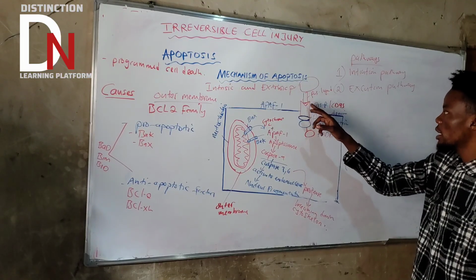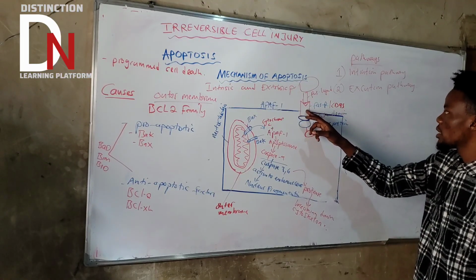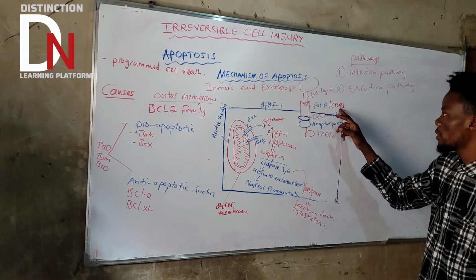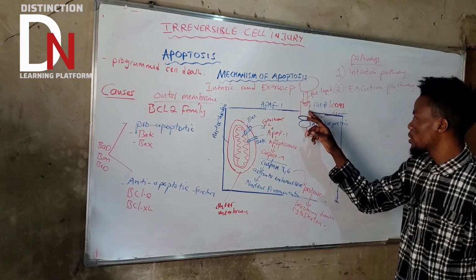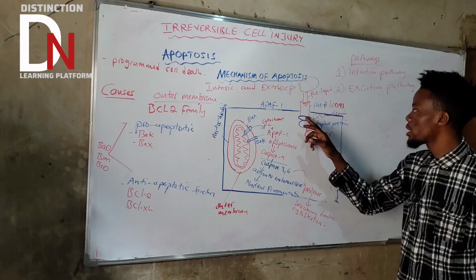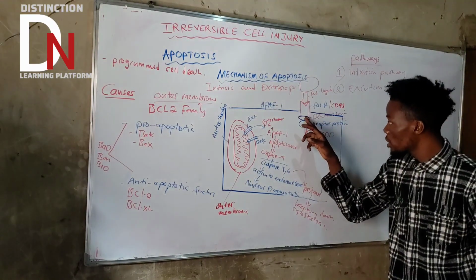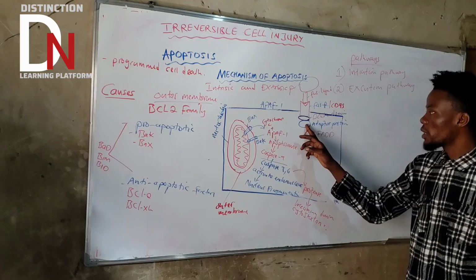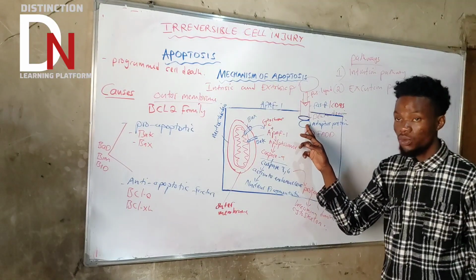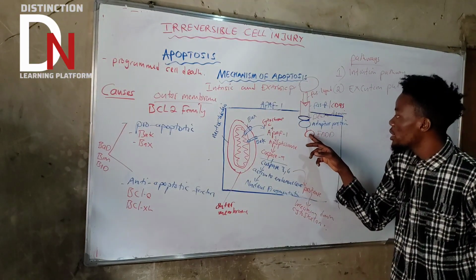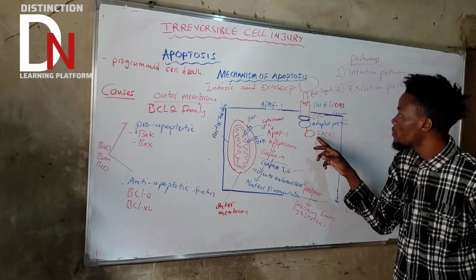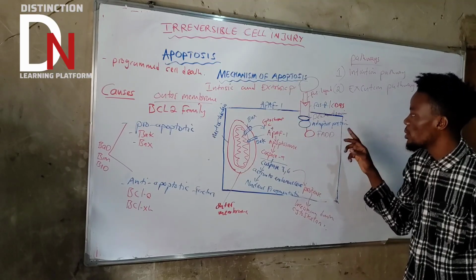This Fas ligand is going to bind to the Fas receptor, or the CD95. This Fas receptor has a death domain inside there in the cytoplasm. This death domain combines the adapter protein. The adapter protein has its own death domain, which we call Fas associated death domain.